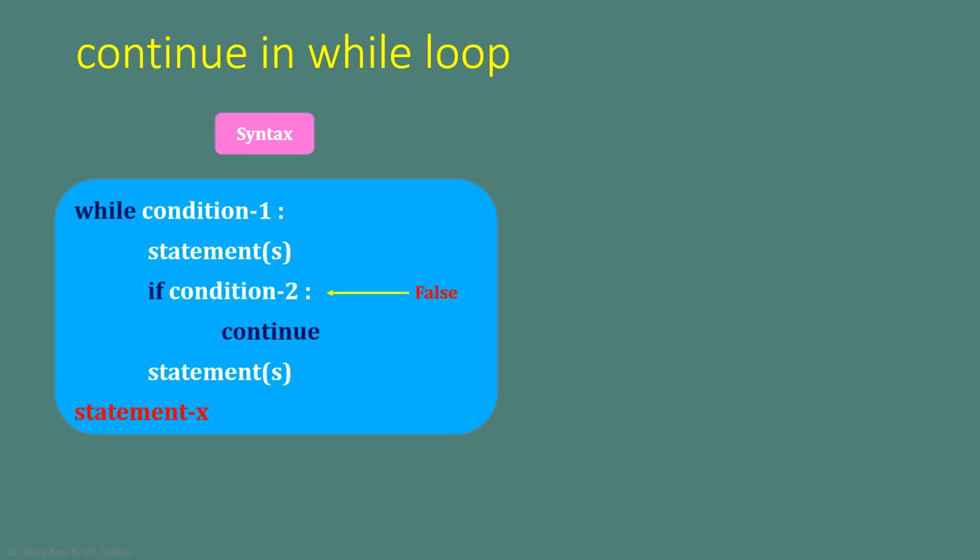If the condition is false, the interpreter is not going to evaluate the continue statement. It will come to execute the set of statements below the if statement. Once the condition along with the while keyword is false, the interpreter transfers the control outside the while loop to execute statement X, which follows the while loop.